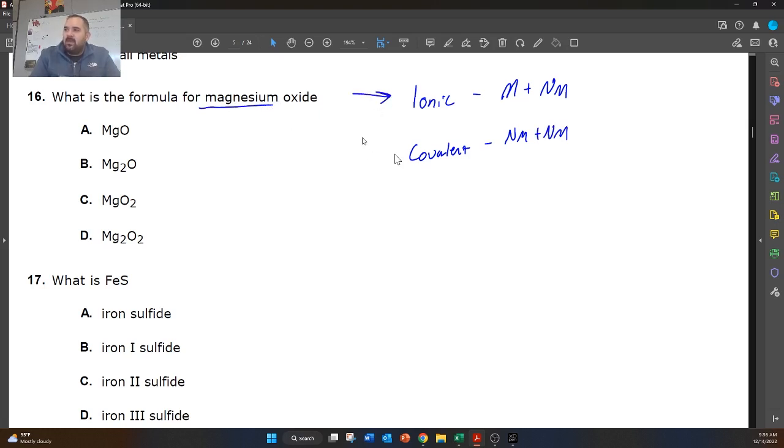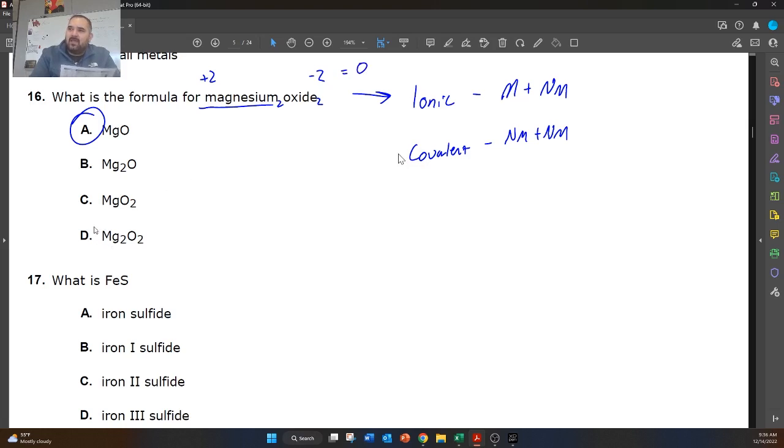And when we're dealing with ionic, we need to plug in our charges first. So magnesium is going to have a charge of +2, and oxide has a charge of -2. So we're only going to need one of each element. So we can crisscross, put a 2 here, put a 2 here, and then reduce. But the correct answer is going to be A. What we want is a net charge of 0, and +2 and -2 equal 0.